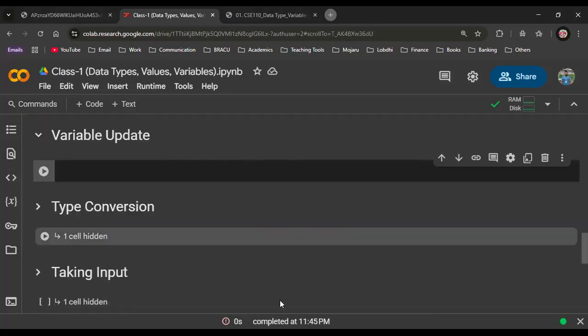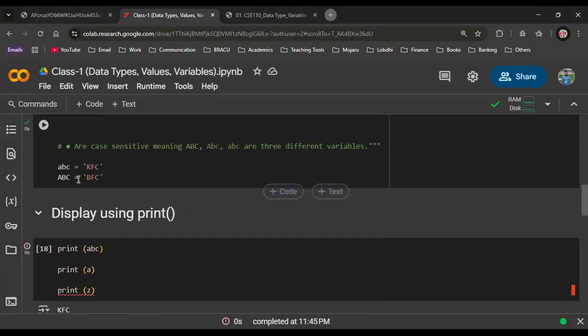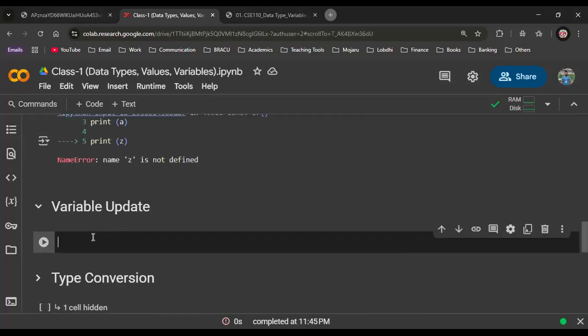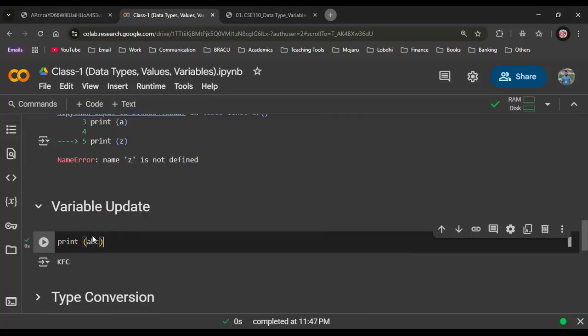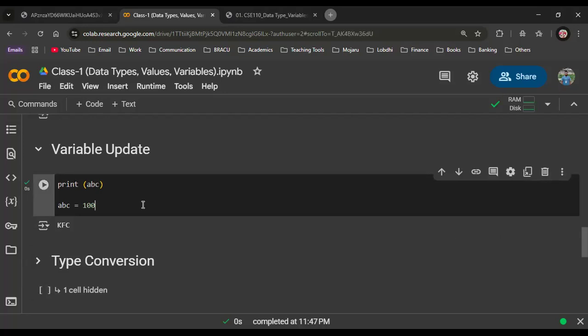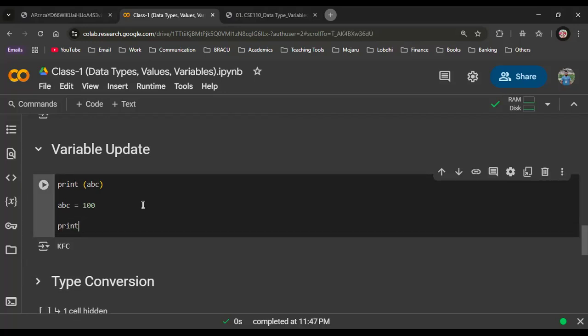Now we want to see another topic named variable update. What was the name of the variable? What was the value of variable ABC? It was KFC, right? But you can change it. So if I print ABC here, it must show KFC. Now if I assign ABC equal to 100, and now if I print ABC, it will say 100 because it got updated.